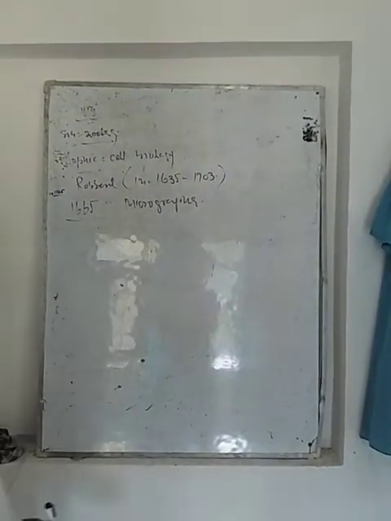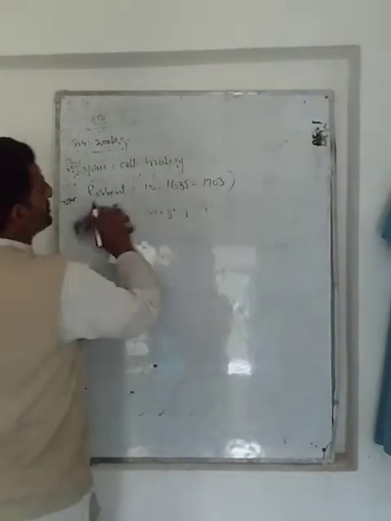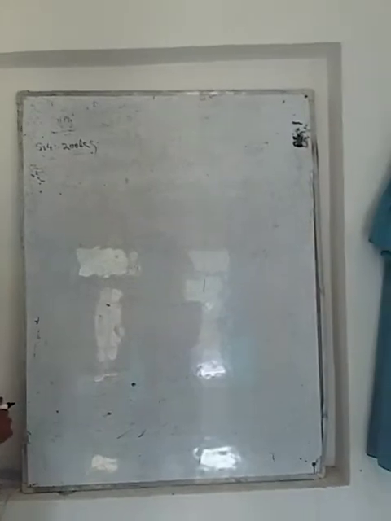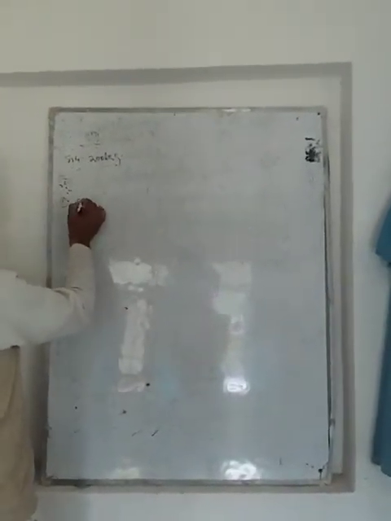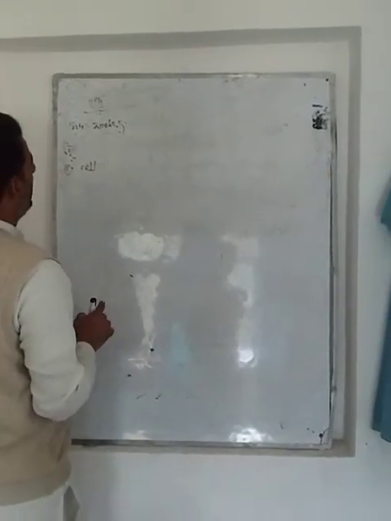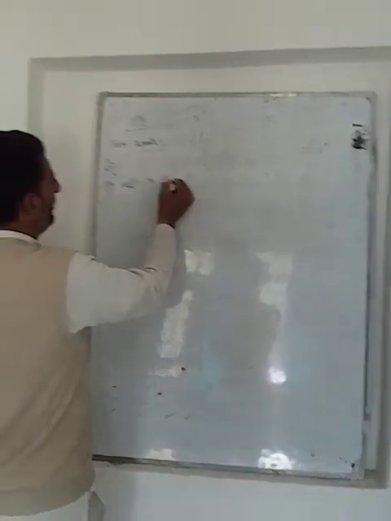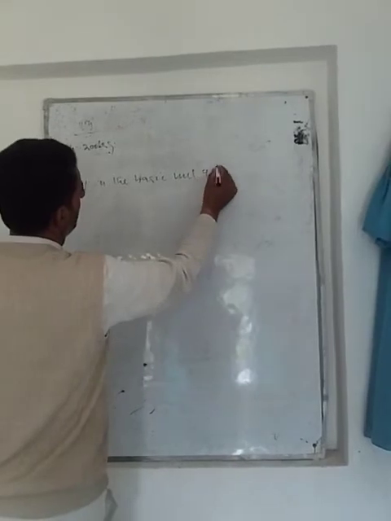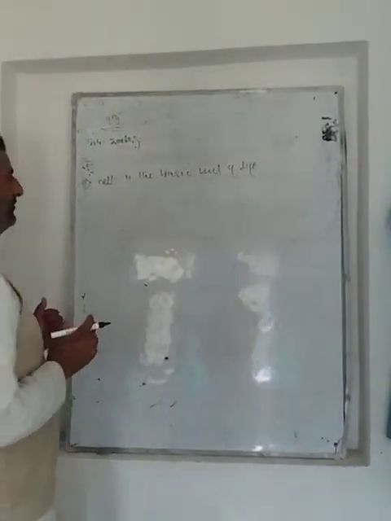As per the statements given by Robert Hooke, what is this cell? You already know from classes 9 and 10 that the cell is considered the basic unit of life. We call the cell the basic unit of life. In other words, it is the fundamental unit of life.